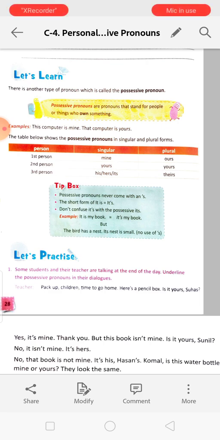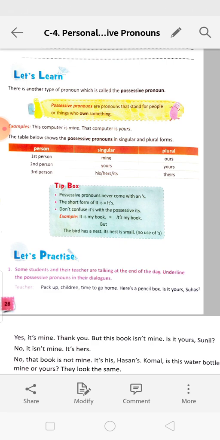It is showing possession, who is the owner of this thing. This computer is mine, that computer is yours. That means this is mine, I have the power to use it, I will take care of it. That is called possession. And that is your computer, that means whatever problem there is, you will see to it.